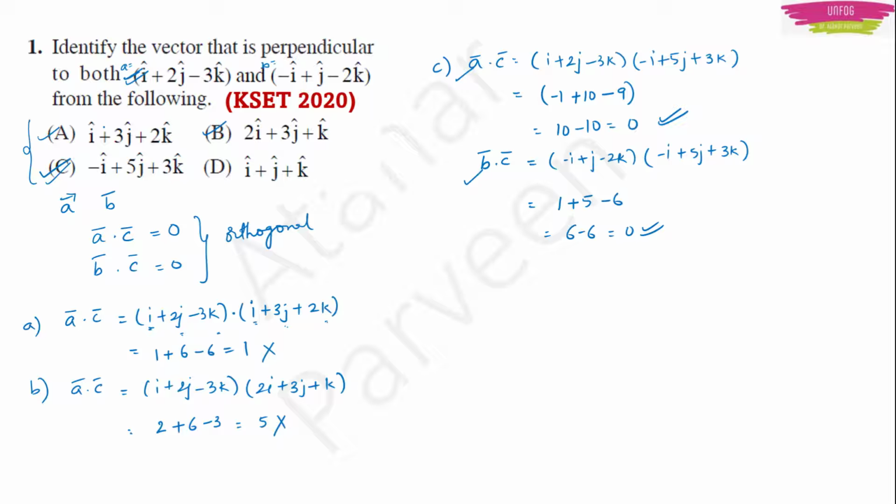This is how you do for the perpendicular vectors. Only thing is that the dot product of the perpendicular vectors is 0. This you have to remember. Okay.